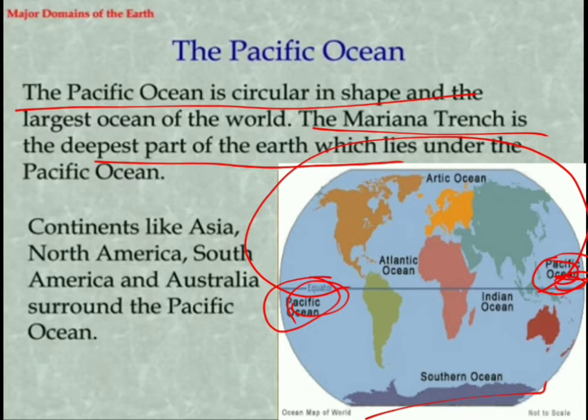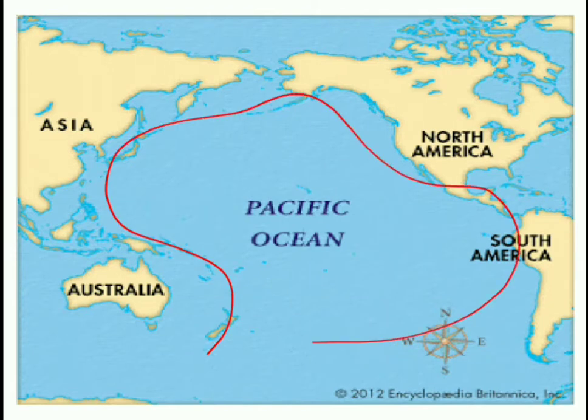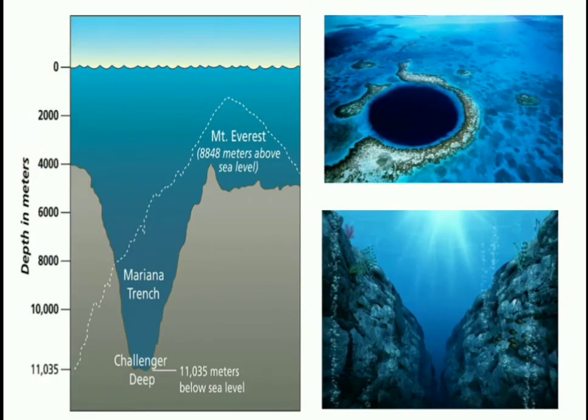And where is the location of the Pacific Ocean? The Pacific Ocean circulates in between 4 continents. Which are the continents? Those are the Asian continent and the Australian continent in the eastern hemisphere, and in the western hemisphere, North American and South American continents. Yes dear students, the Mariana Trench is one of the earth's deepest waterways available in the Pacific Ocean, the deepest ocean.